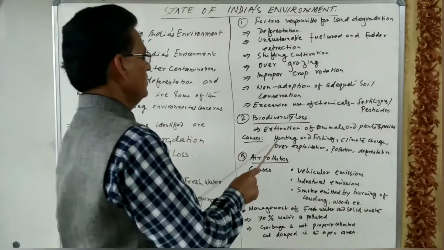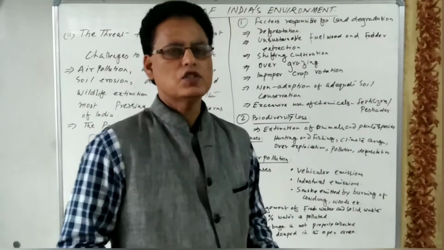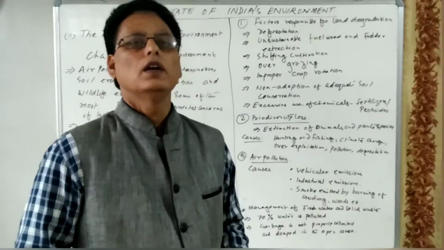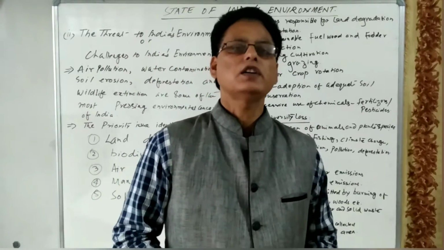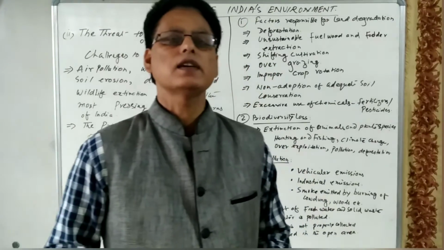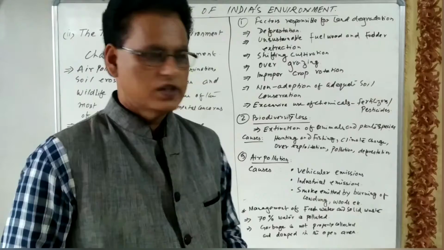The first one given here is hunting and fishing. There is no limitation or control on fishing and hunting. Excessive hunting and fishing has made different species extinct.